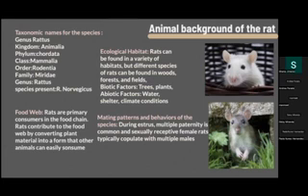Ecological habitat. Rats can be found in a variety of habitats, but different species of rats can also be found in woods, forests, and fields. The biotic factors are trees and plants. The abiotic factors are water, shelter, and climate conditions. Mating patterns and behaviors of the species. During estrus, multiple paternity is common and sexually receptive female rats typically copulate with multiple males.